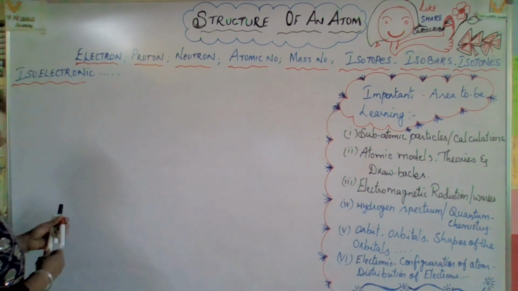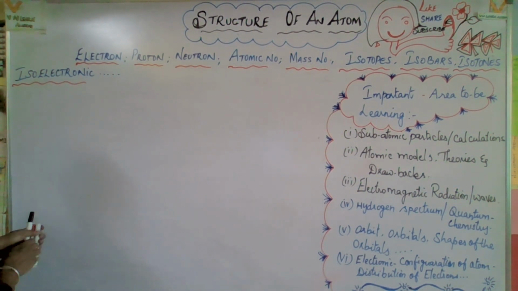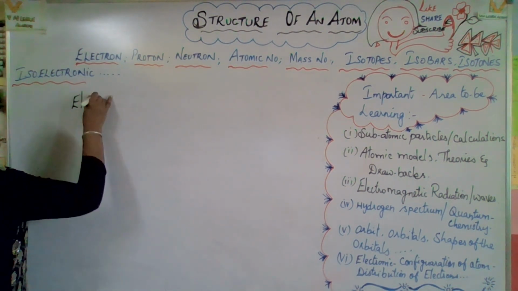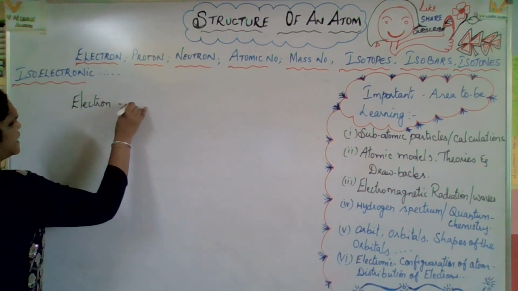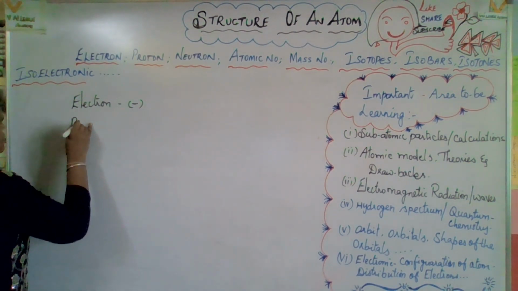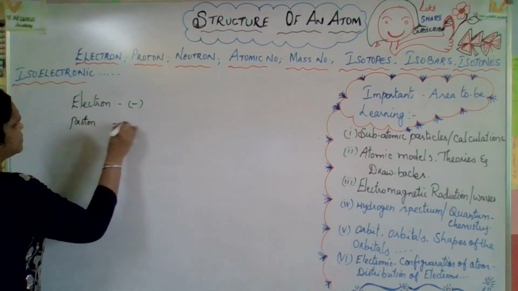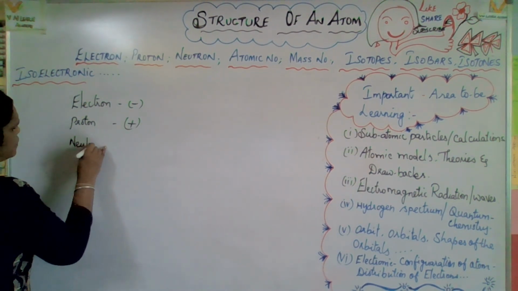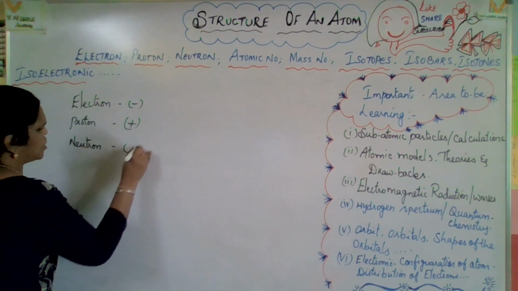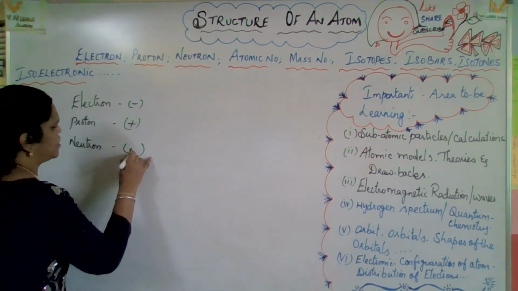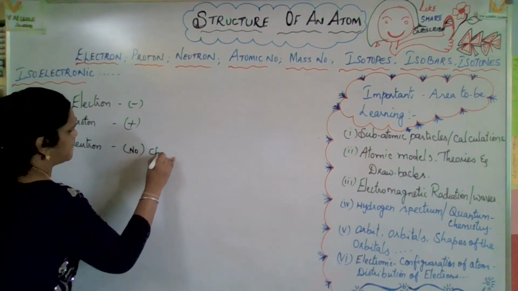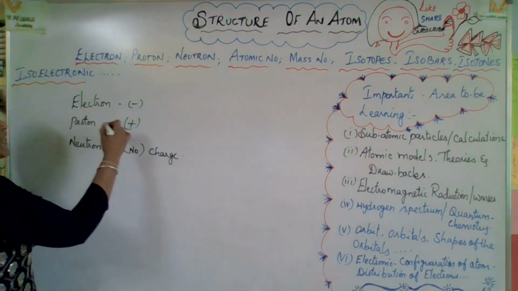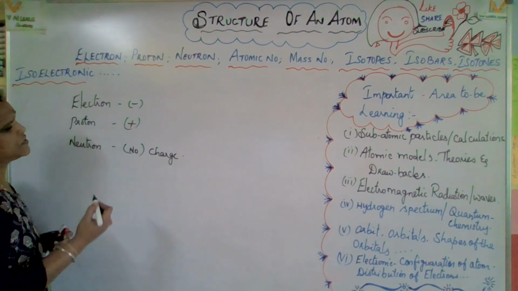First and foremost, electron, proton, neutron, these are subatomic particles. Electron is a negative charge. Proton is a positive charge, and neutron is a neutral charge. There is no charge. This you have known very well. Electron negative charge and proton positive charge.